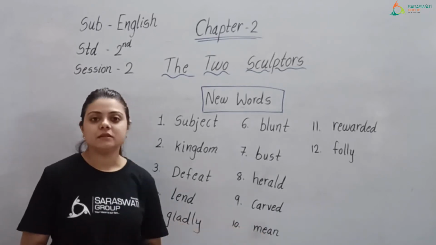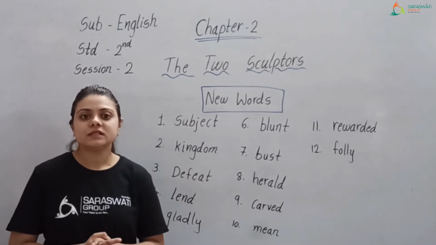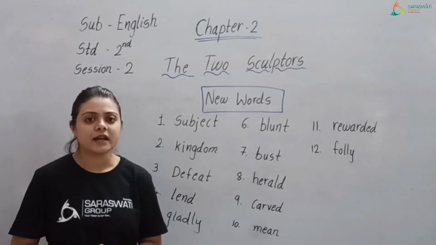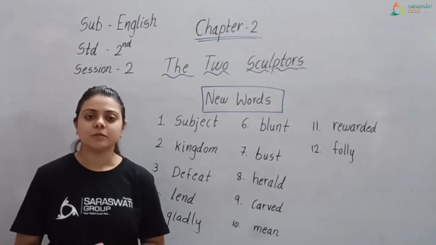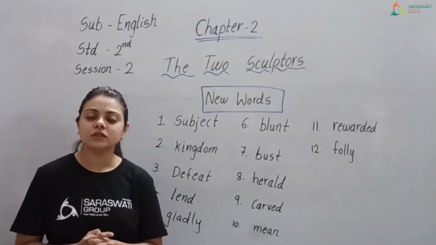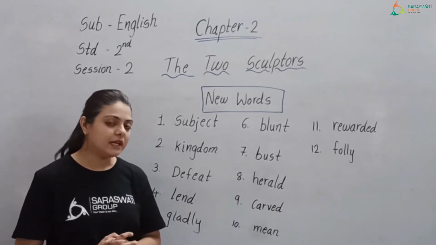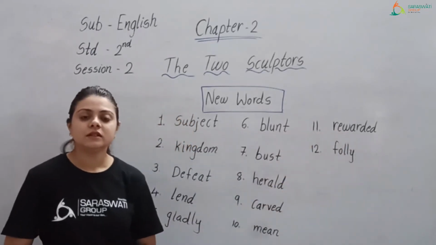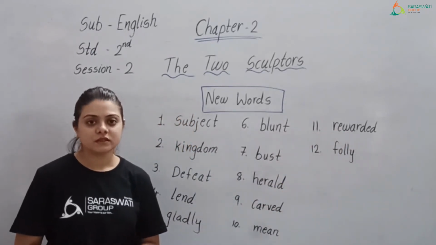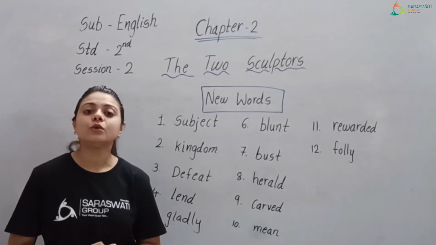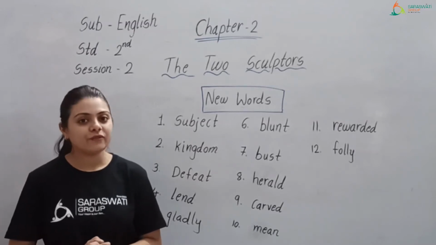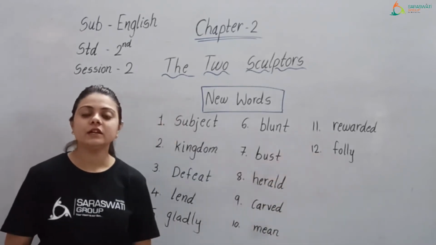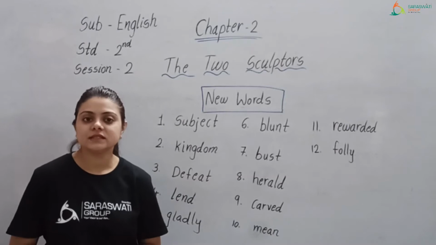Next is mean. Mean describes the personality of a person who is very unkind. Yes, the person who is not good. That is called mean. Next is rewarded. Rewarded means to achieve something through hard work and effort. Number 12, folly. Folly means foolishness.